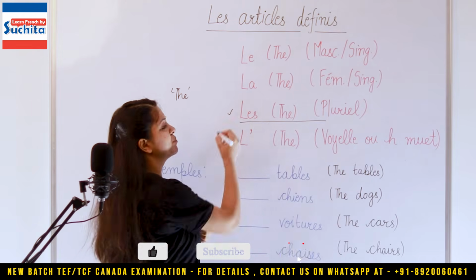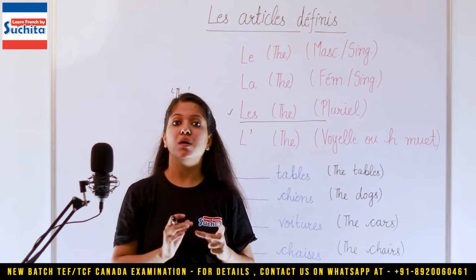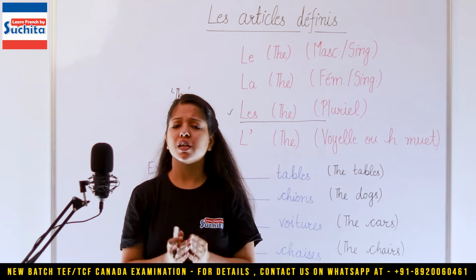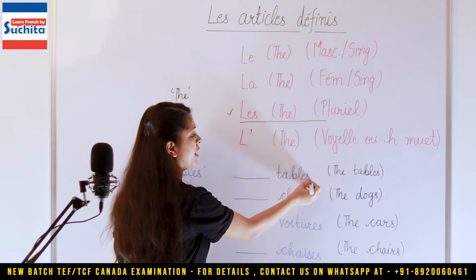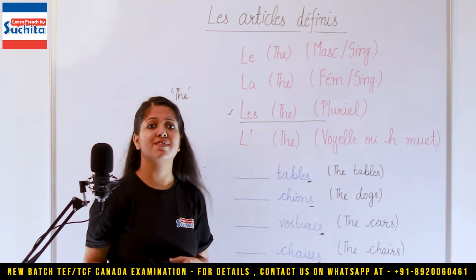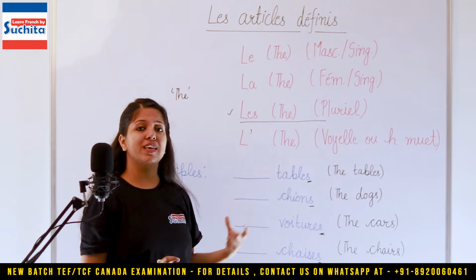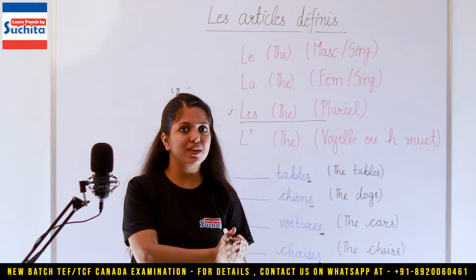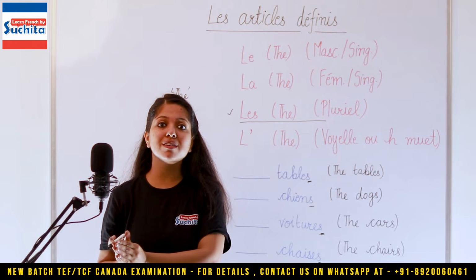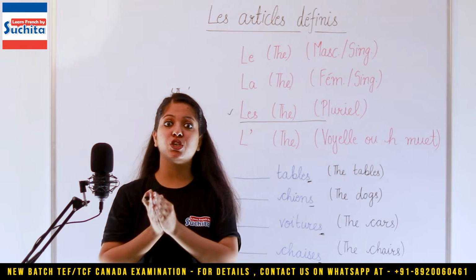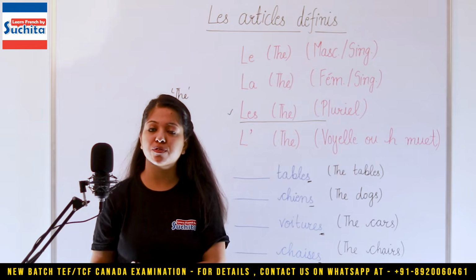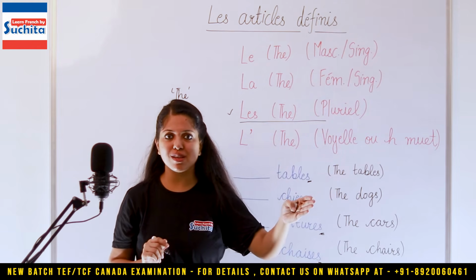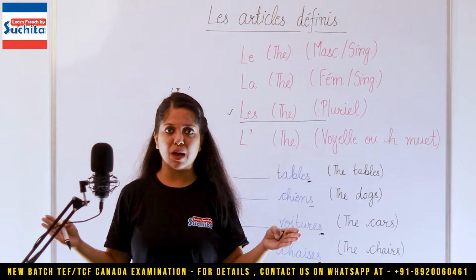And we are going to begin with les, first of all, because you always begin by looking at the noun that you're talking about. Is it plural? So how do you get to know whether it is plural or not? See, in English, if I say the singular, it is table. However, in plural, it is tables. Table, tables. Chair, chairs. But in French, of course you apply S, but you don't pronounce it. So even the singular one is table and even the plural one is table.